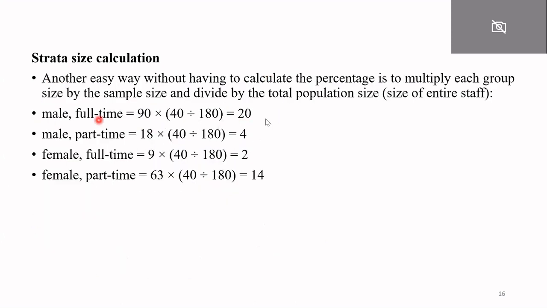Out of 40, there should be 20 males who will be in full-time. Then there will be 4 males who will be in part-time. There will be 2 females who will be in full-time, and 14 females who will be in part-time. So this is the process. Firstly you will make the strata, then you will calculate the percentages, and then accordingly you will collect your data from each strata randomly.